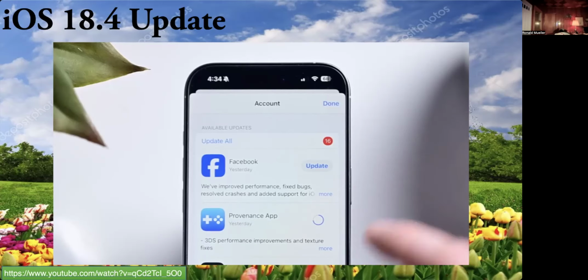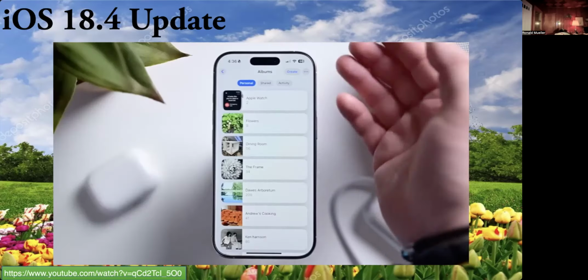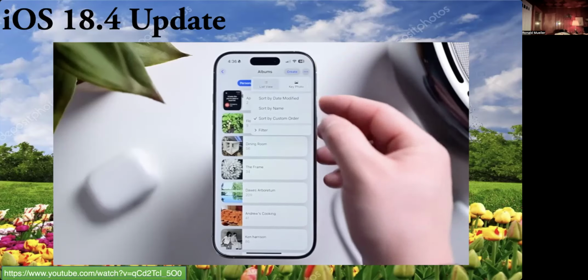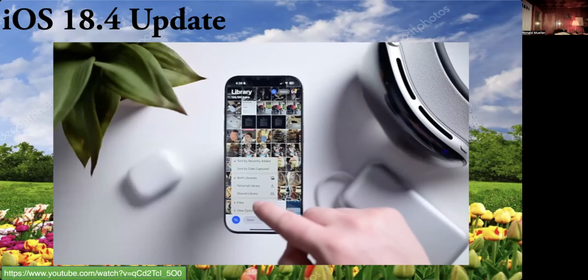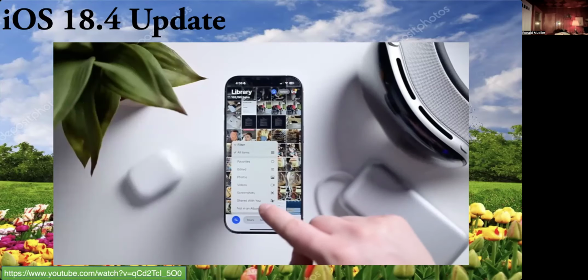Really handy. Photos app continues to get better with a few changes I know you've all been asking for. First, albums can now be sorted by date modified. You also have the option to disable recently viewed and recently shared collections for privacy reasons. There are new filters for your library, including the ability to show just the photos that are not contained in an album. Finally, this is huge for me.